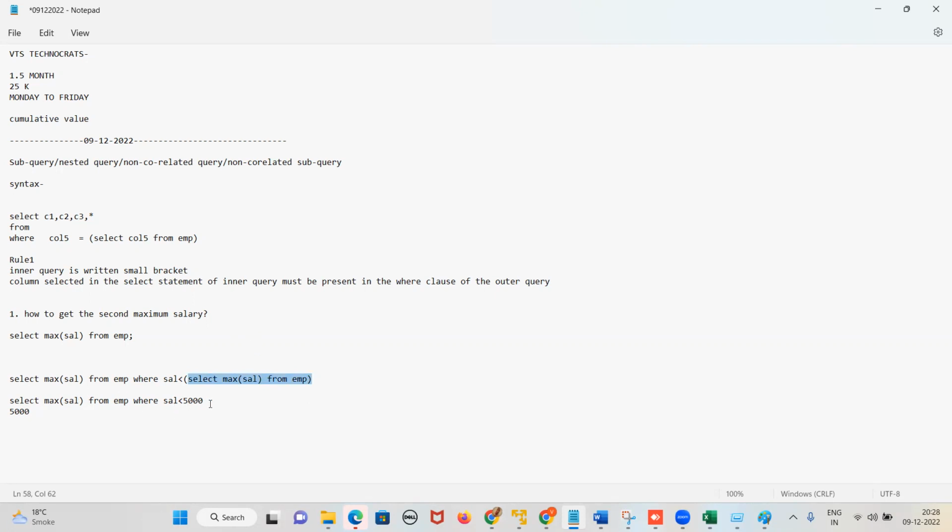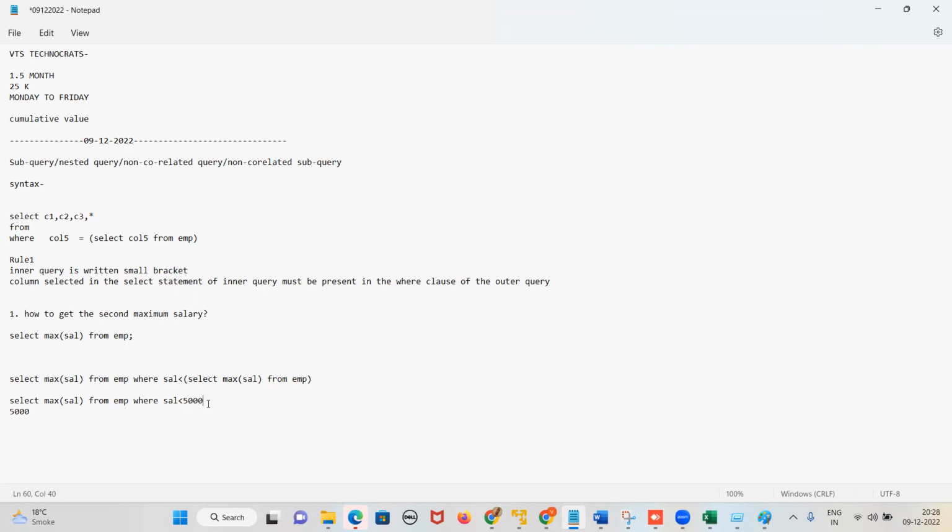Now it is the turn of the outer query. What is this query telling? Give the maximum of salary from the employee table where salary is less than 5,000. The salary is maximum, but less than the first maximum. So is it the second maximum? Yes.